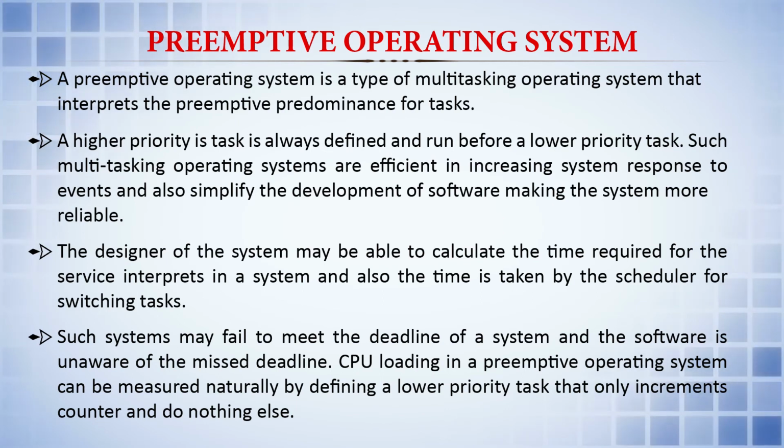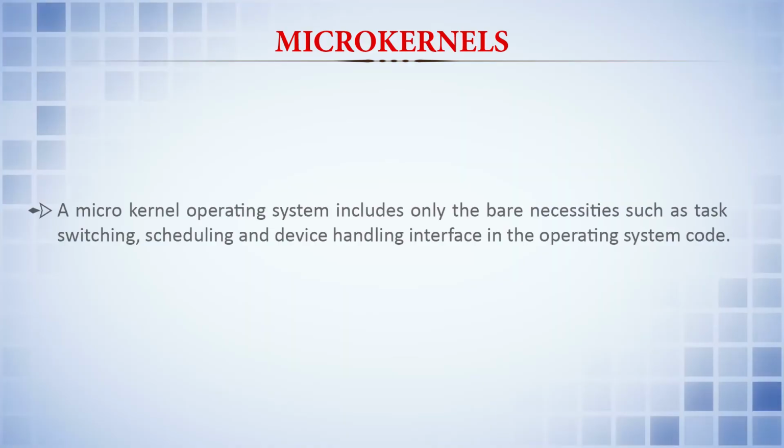CPU loading in a preemptive operating system may be measured naturally by defining a lower priority task that only increments a counter and does nothing else. There is another thing called the microkernel. A microkernel operating system includes only the bare necessities such as task switching, scheduling and device handling interface in the operating system code.